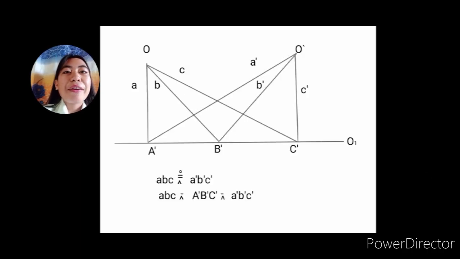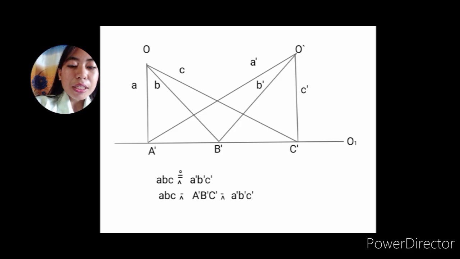So we have here an example. So take note that we have the two dots on the top. Okay. So we have the two ranges. The first range is points A, B, C, that lie on line o, and the second range is points A prime, B prime, and C prime, that lie on line o sub 1. How can we say that they are related by a perspectivity, where the center of perspectivity is the point O?